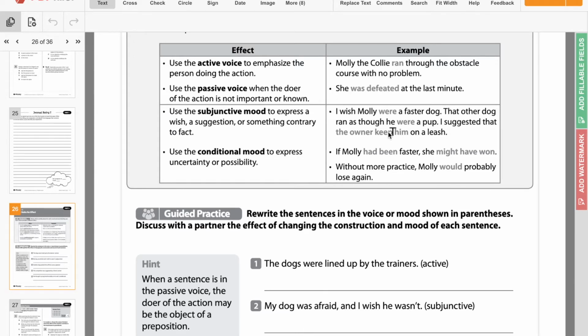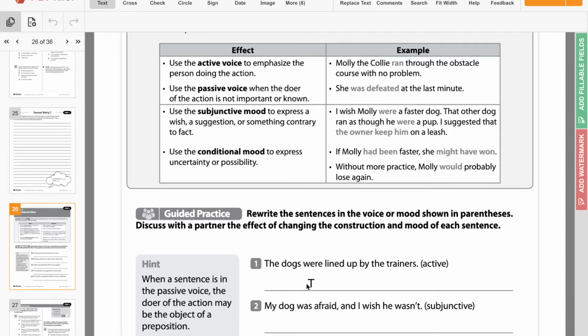Well, what's the difference between passive and active? Well, active is the people that are doing the action are at the beginning. So Molly the collie ran through the obstacle. This one is something else that is having the action done to them is at the beginning. So the dogs were being lined up. So the dogs are what's having the action done to them.